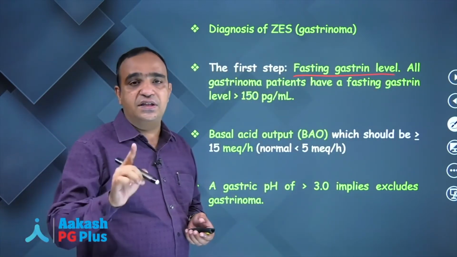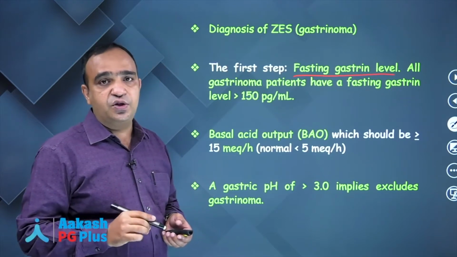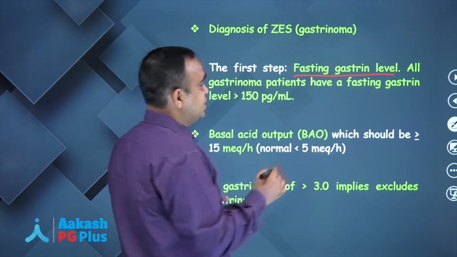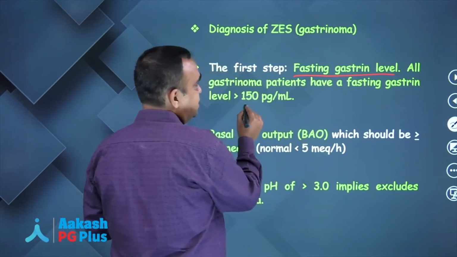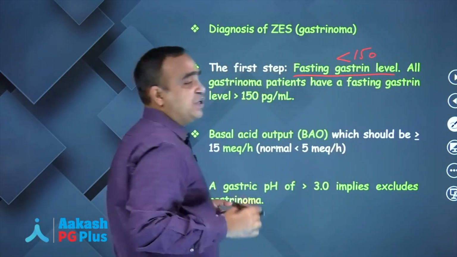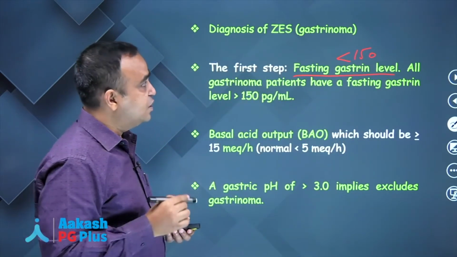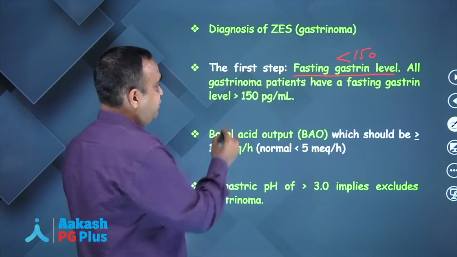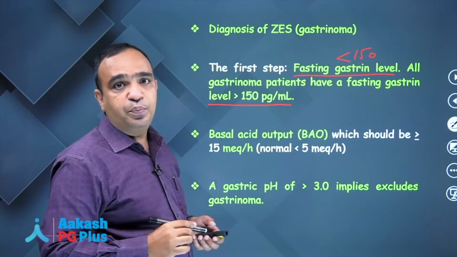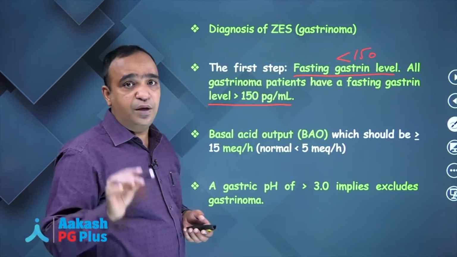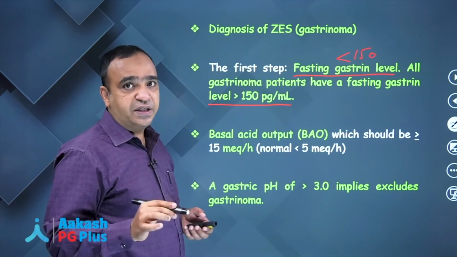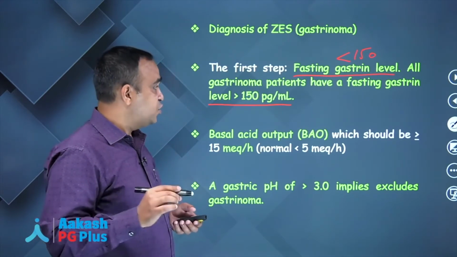The first test you must remember in a gastrinoma is we assess fasting serum gastrin levels, and the normal fasting serum gastrin level is less than 150 picogram per ml. But if it is more than 150 picogram per ml, it is an abnormal fasting serum gastrin level, so you must suspect that the patient is having a gastrinoma.